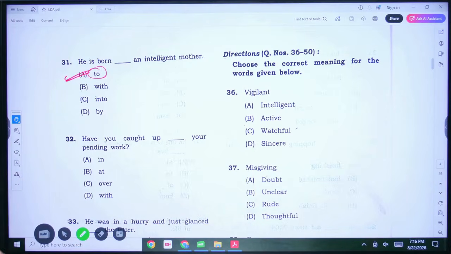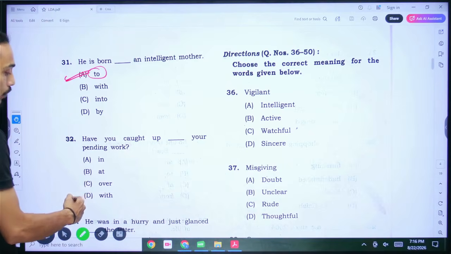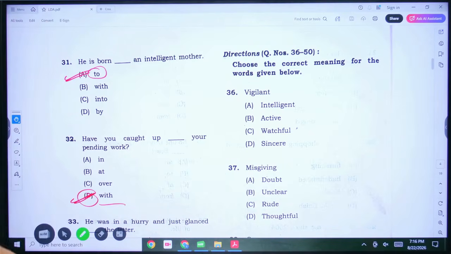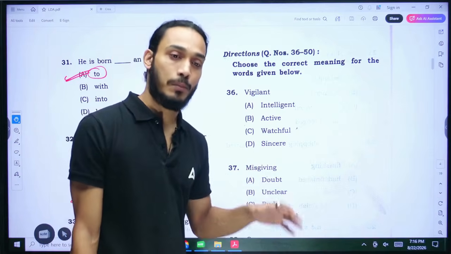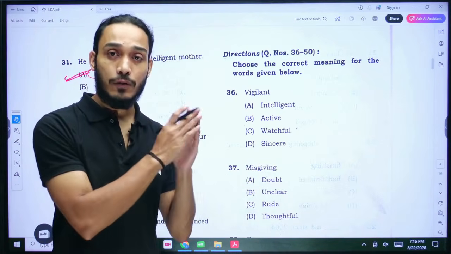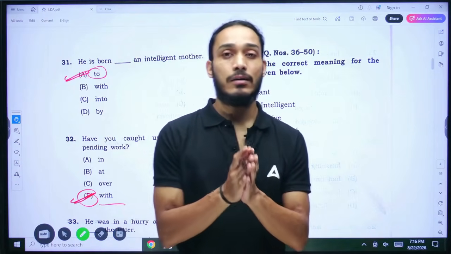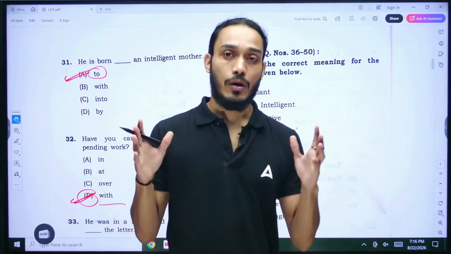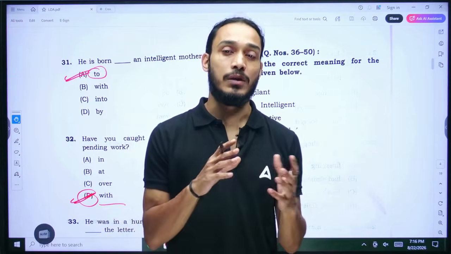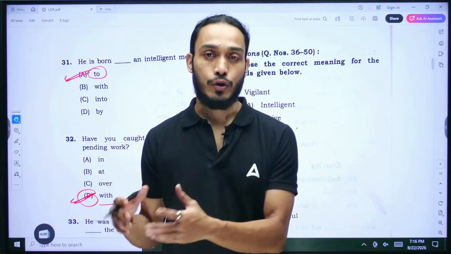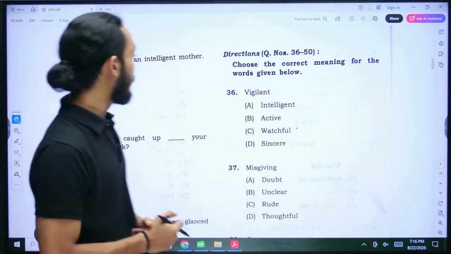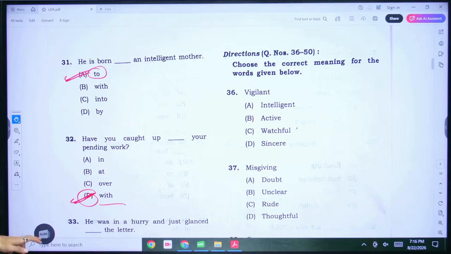Have you caught up dash your pending work? See, we are trying to ask whether you have finished your work, all right, or whether you have at least gotten into clearing it. So the word we will use here is with. All of these are preposition based questions. The last few questions, they've all been associated to prepositions. And I mentioned this even when I took the first YouTube video for this particular exam. I mentioned that prepositions is going to have a huge weightage in this particular examination, a huge chunk of the English portion, and that's what we have seen in this paper, right? So 32, correct answer is D.